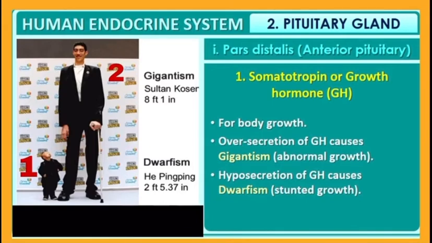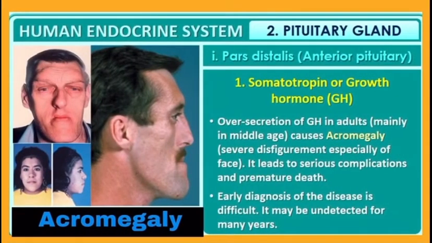Clear? But if oversecretion of growth hormone occurs in an adult, in middle age, what happens? It causes acromegaly. See some pictures of persons showing acromegaly. Here the face gets disfigured, and it may lead to complications and also may cause premature death. Also, this disease remains undetected for many years, and it is very difficult to detect at early stages.